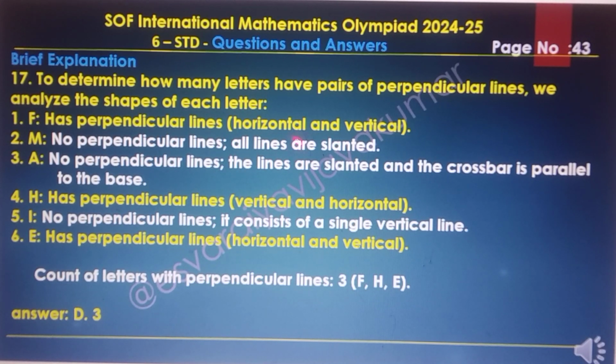F has two perpendicular lines, horizontal and vertical. M has no perpendicular lines, all lines are slanted. A has no perpendicular lines, the lines are slanted and the crossbar is parallel to the base. H has perpendicular lines, vertical and horizontal. I has no perpendicular lines, it consists of a single vertical line. And E has perpendicular lines, horizontal and vertical. The count of letters with perpendicular lines is 3: F, H and E. So the final answer is 3 letters, option D.